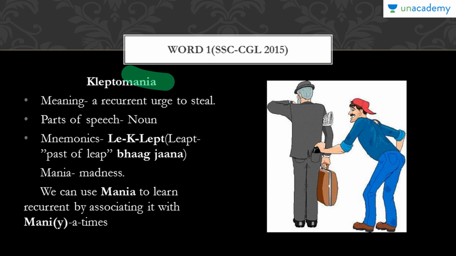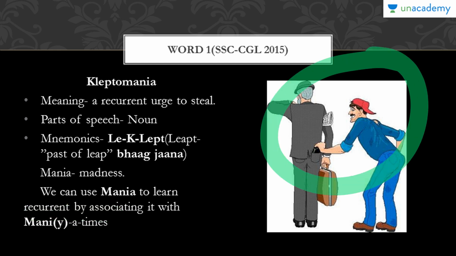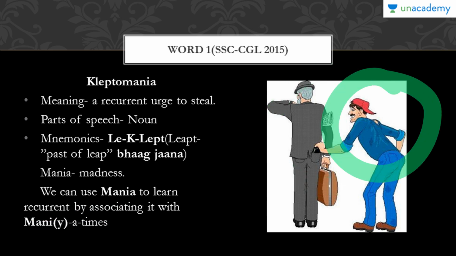Mania is many a times. So associating mania with many, we can understand that it is a recurrent urge and it happens a lot of times. This is a picture that supports this word, and you can see this person is stealing the purse of this person. So that is what kleptomania is.